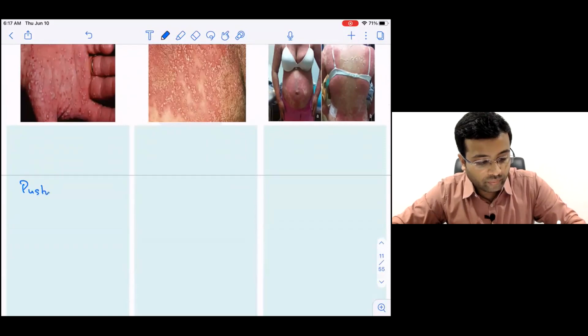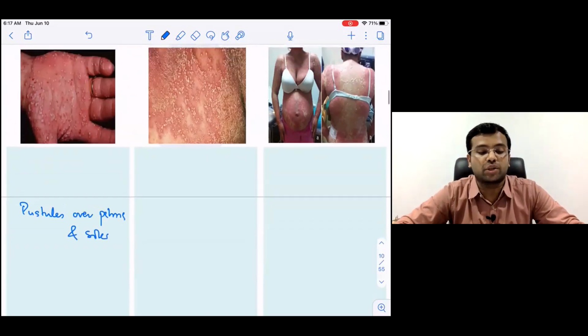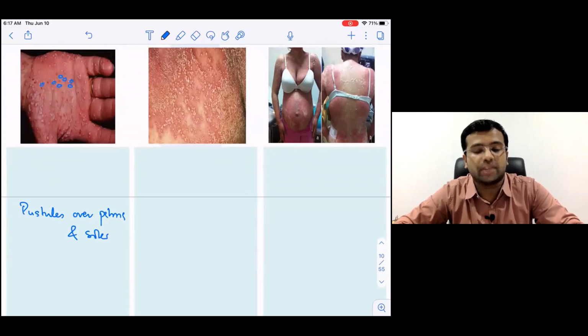pustules over the palms and soles. So this is a typical presentation of a localized pustular kind of psoriasis. So many small pustules are seen in this image.